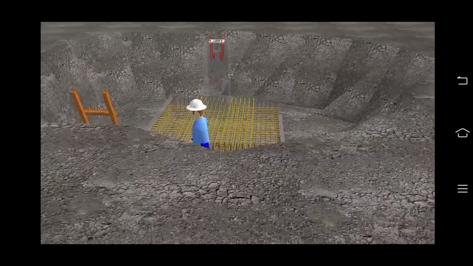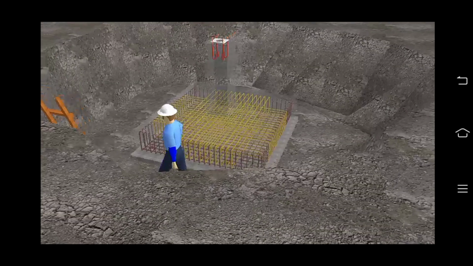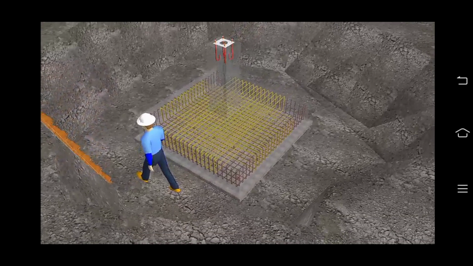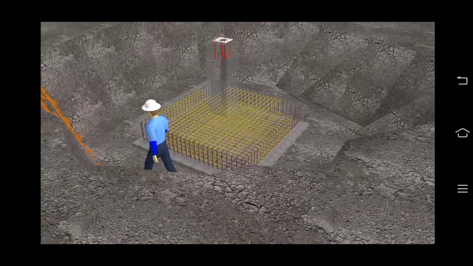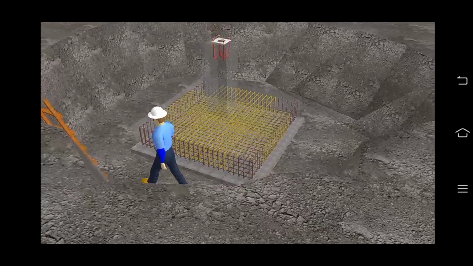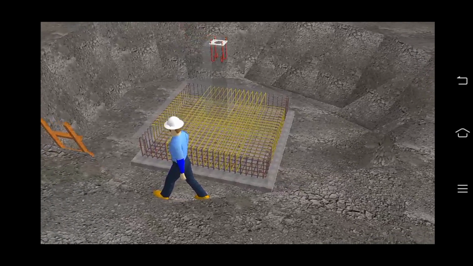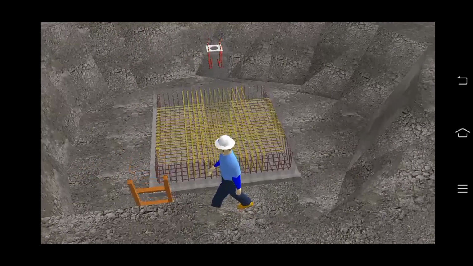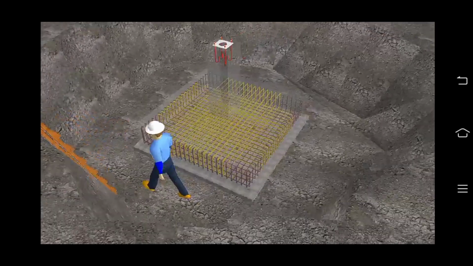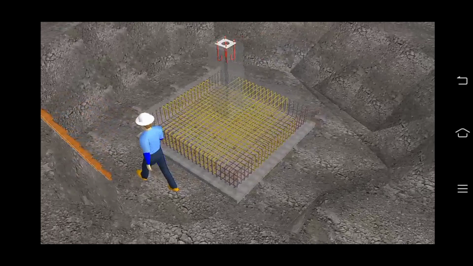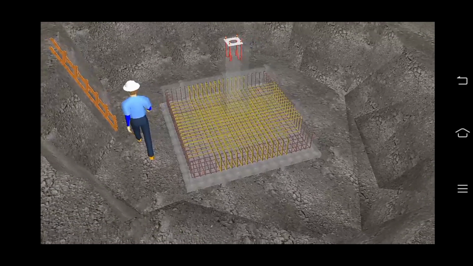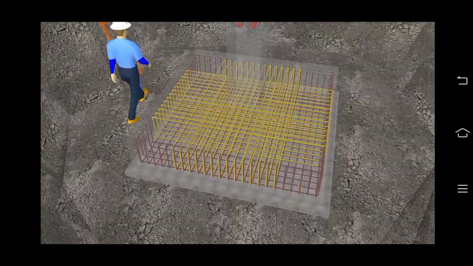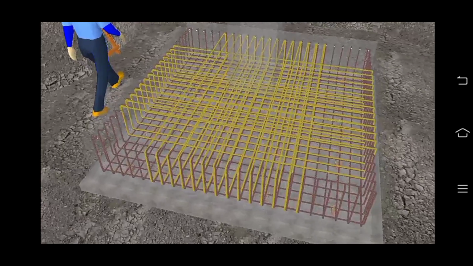Here the column is provided from the center portion of the footing, and the covers of the footings are also provided. In the footing you can see the distribution bars and tie bars. We will discuss the reinforcement details. You can see the cover here.